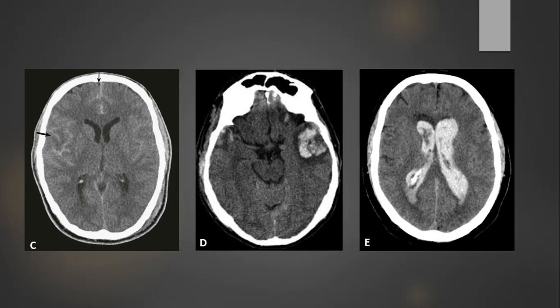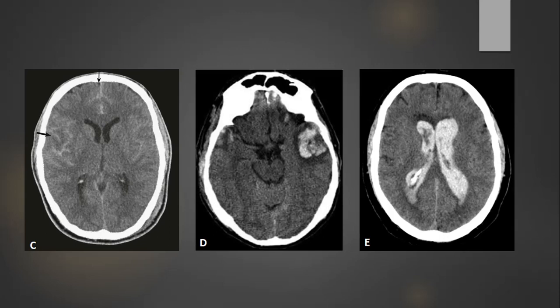In picture D, you can see there is a parenchymal injury, or parenchymal hematoma, on both sides. Especially on the left side of picture D, there is a large hematoma inside the parenchyma, and this is the hemorrhagic contusion, or simply contusions.